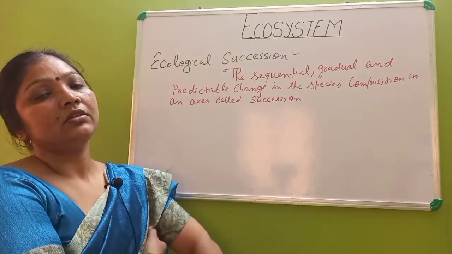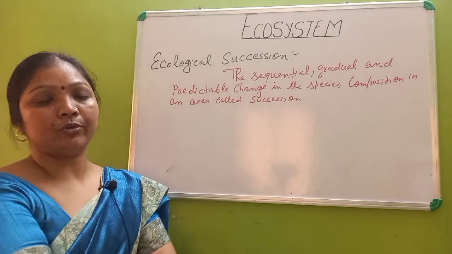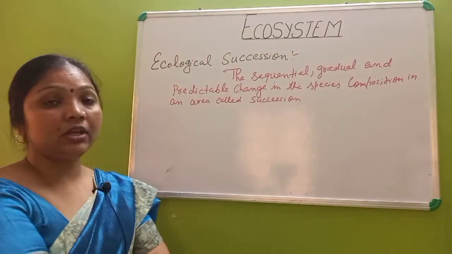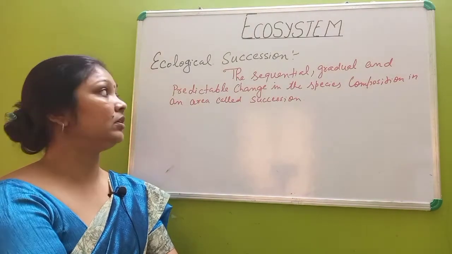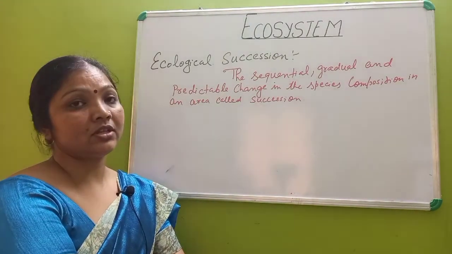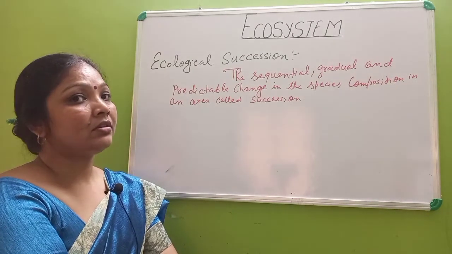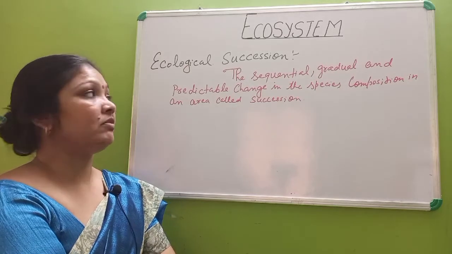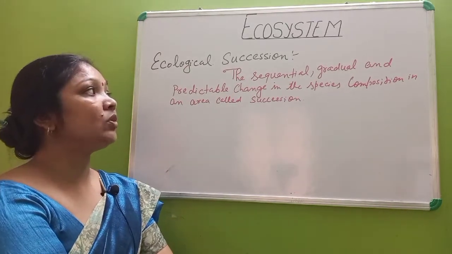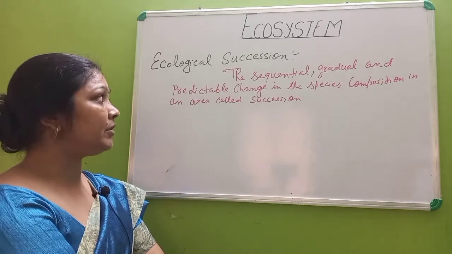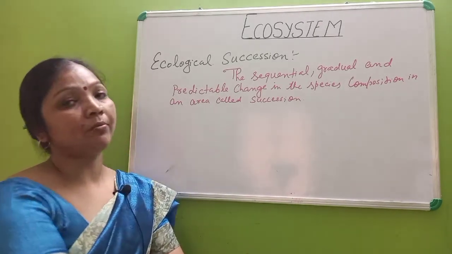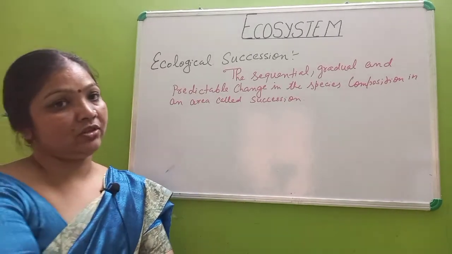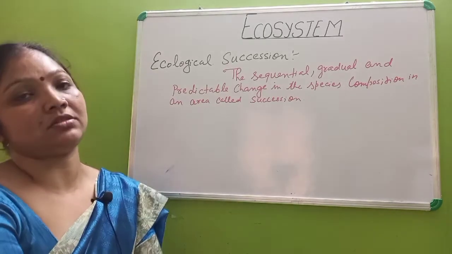Now children, before we reach the fourth component, that is the mineral cycle, we have to study ecological succession. That is an important term. What is succession? It is when the new generation takes the place of the previous generation. So it is a sequential, gradual and predictable change in the species composition of an area. That is ecological succession, which means it is predictable what will happen next.